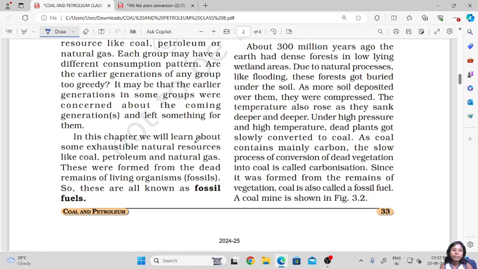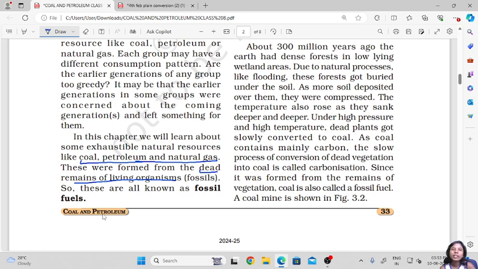In this chapter, we will learn about some exhaustible natural resources like coal, petroleum and natural gas. These were formed from the dead remains of living organisms, that is, fossils. So these are known as fossil fuels. Coal, petroleum and natural gas were formed from the dead remains of living organisms.